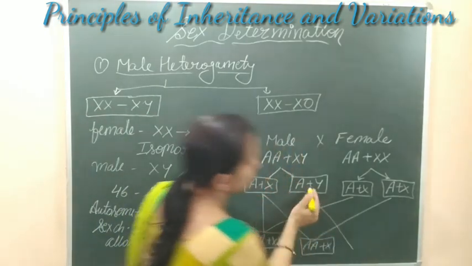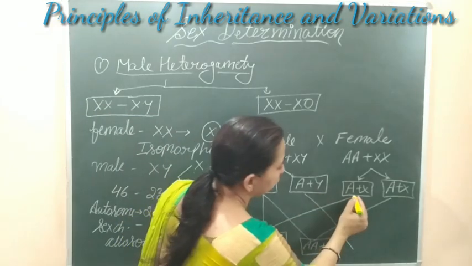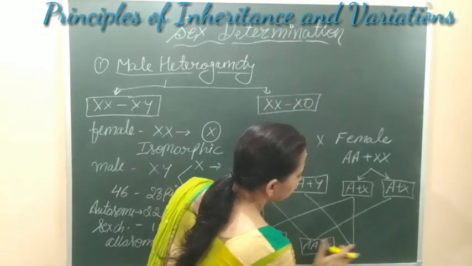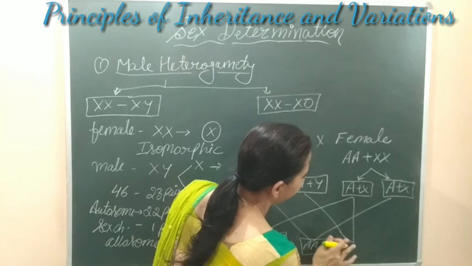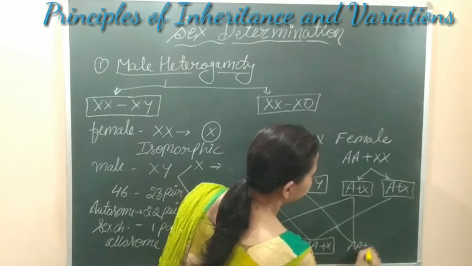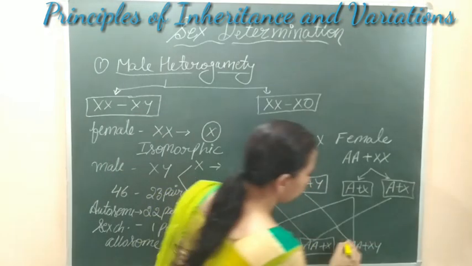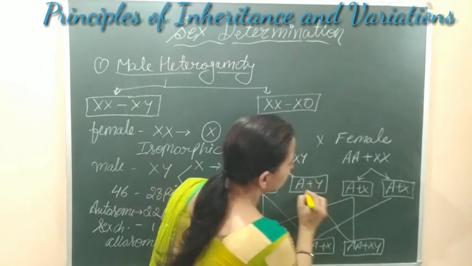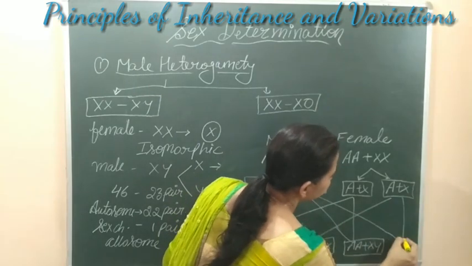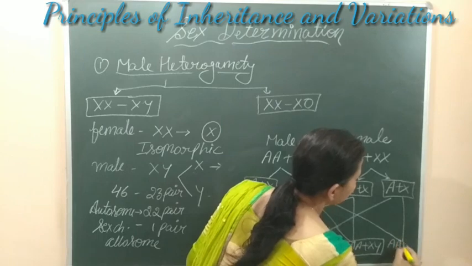But when the Y-containing gamete, the androsperm, fuses with the egg, the offspring formed after fertilization has one X chromosome and one Y chromosome. In the same way, this gamete fuses with the other egg, again forming XY.